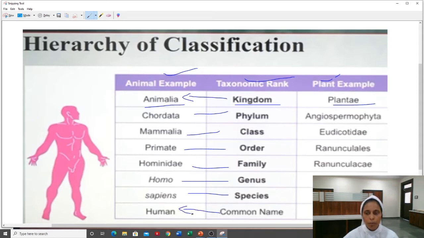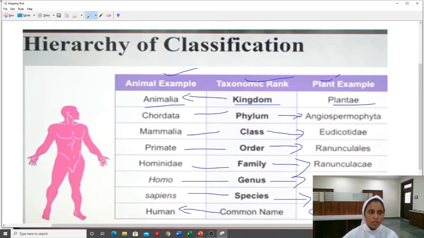name is human. So here we have the example of buttercup. In the same way, kingdom Plantae, phylum Angiosperma, Spermatophyta, class Eudicotidae, order Ranunculales, and here Ranunculaceae, and here the genus is Ranunculus, species is Apis. So these are the examples of buttercup. So you may go through it, just learn the table, which kingdom it belongs to.